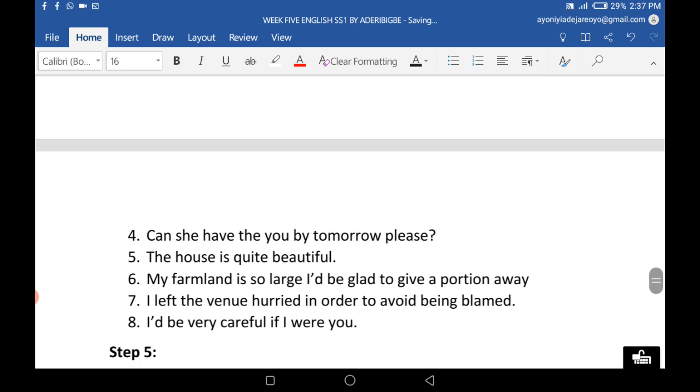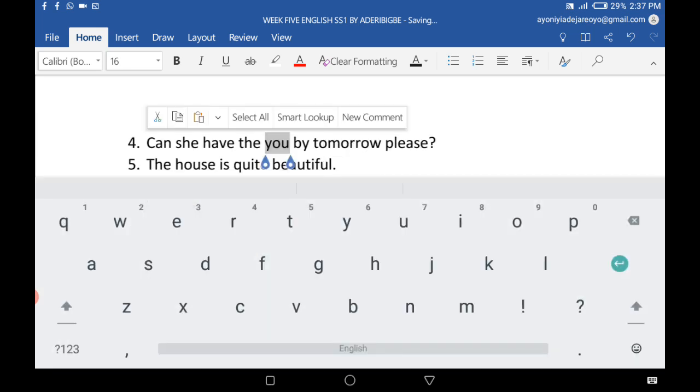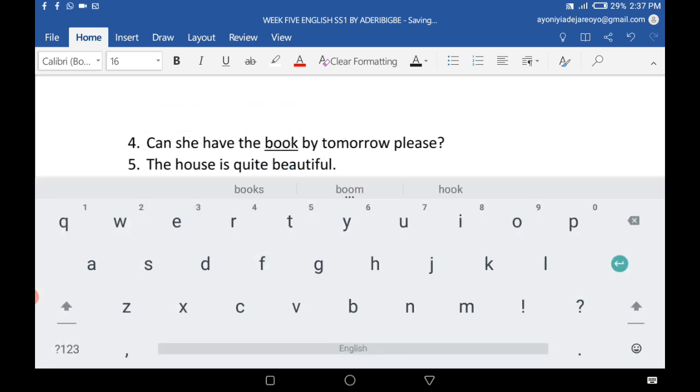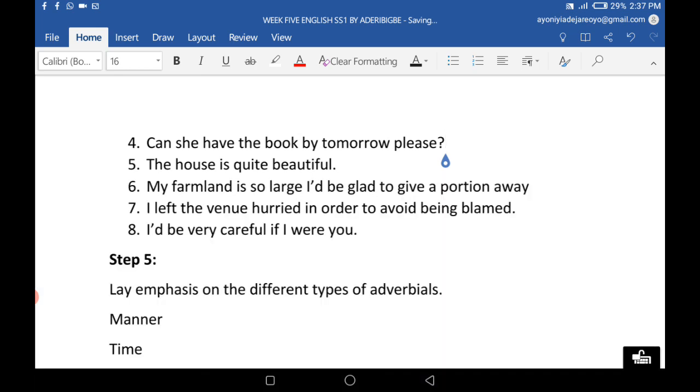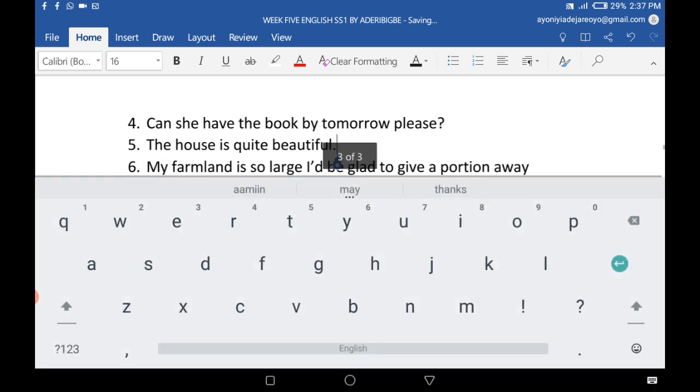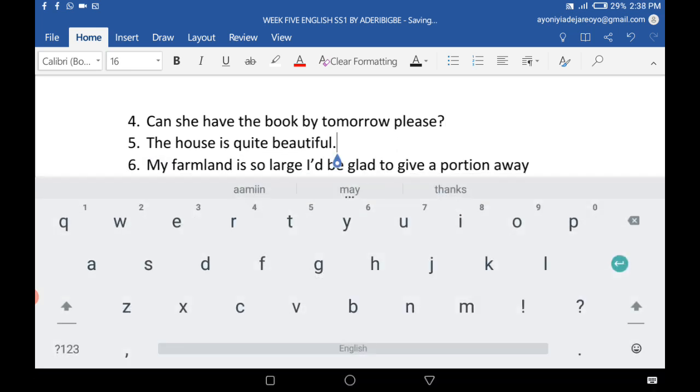Can she have the book by tomorrow, please? That's another one. By tomorrow. That's the adverb in there. The house is quite beautiful. Quite is the adverb here, modifying beautiful.